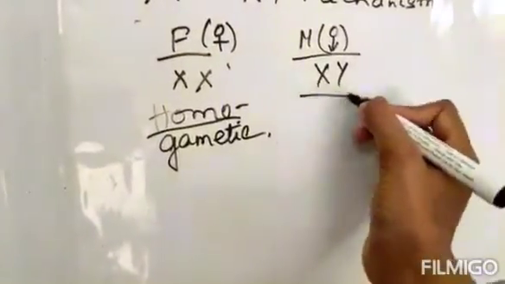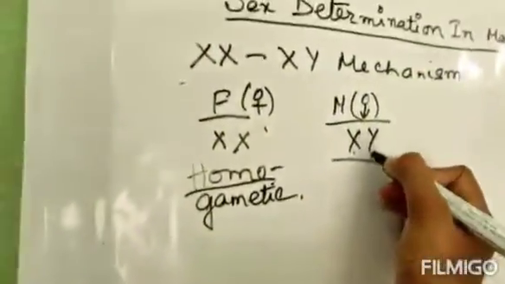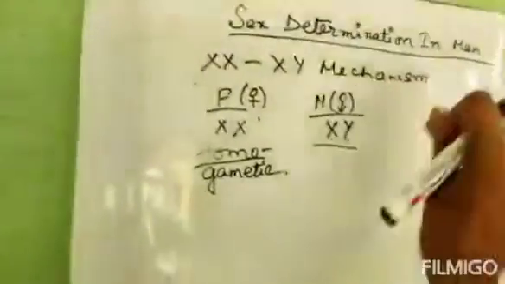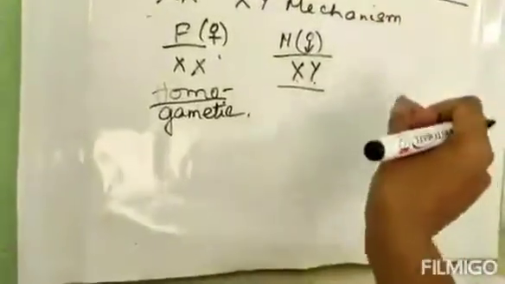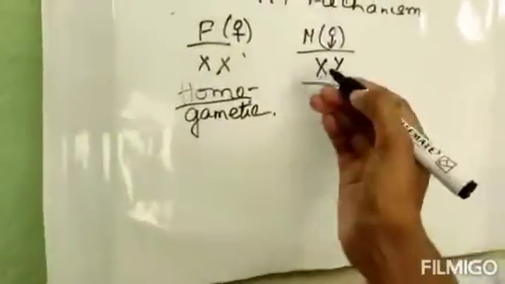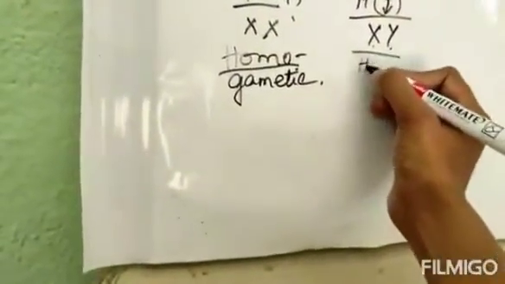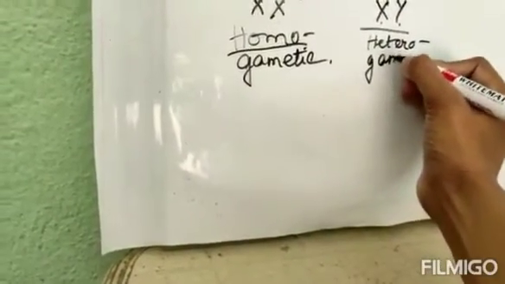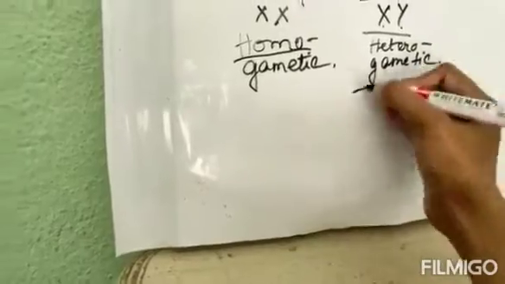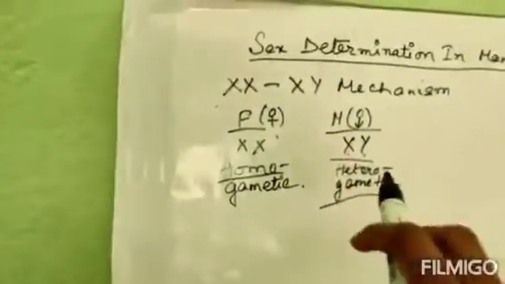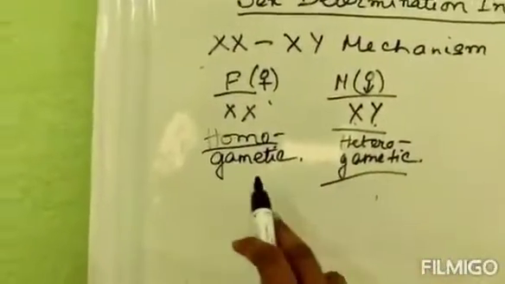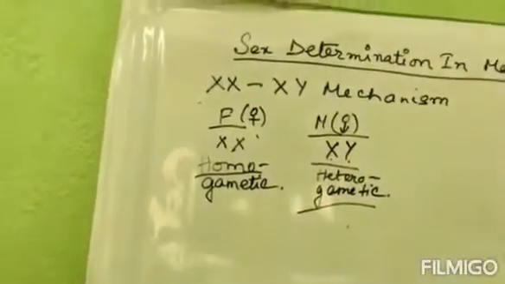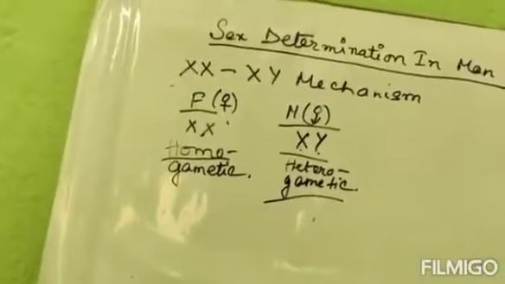And in case of male, what you are seeing? One is X, one is Y. That means two are obviously different. Males are also producing two gametes but of two types. One is X, another one is Y. That is why the males are termed as heterogametic. Hetero means different. So males are termed as heterogametic and females are termed as homogametic. Till this much I think you are not having as such problem.